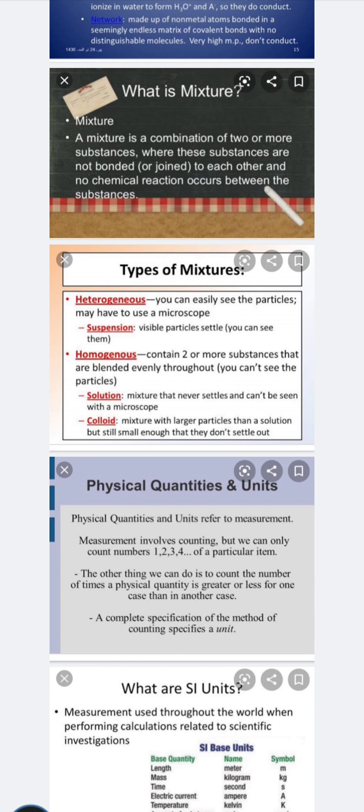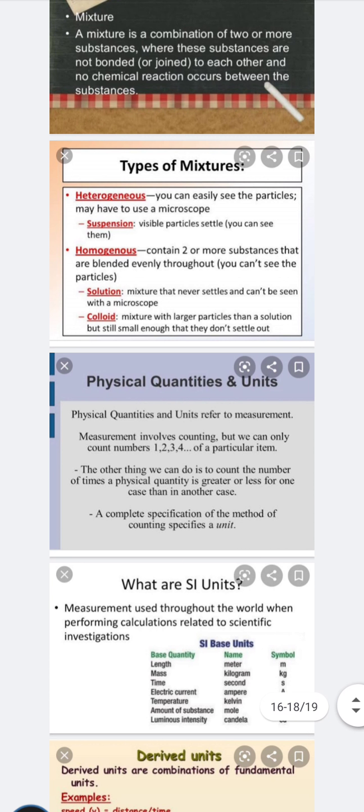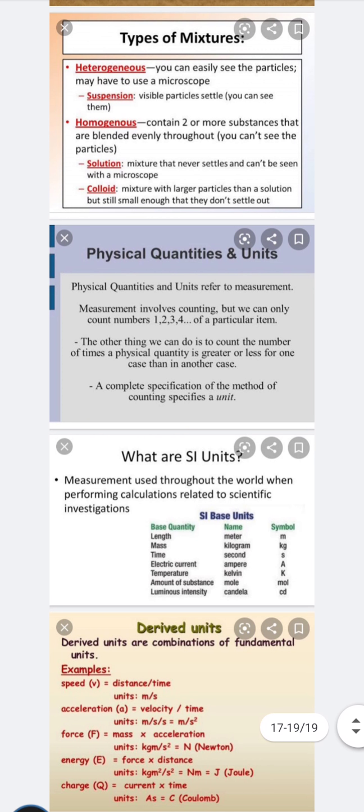A homogeneous mixture contains two or more substances that blend evenly throughout. You can't see the particles, that is a solution. A mixture that never settles and can't be seen with a microscope. A colloid mixture has larger particles than a solution but still small enough that they do not settle down.